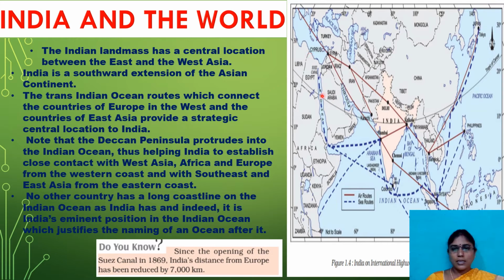No other country has as long a coastline in the Indian Ocean as India has, and indeed it is India's dominant position in the Indian Ocean which justifies the naming of an ocean after it. Because of our country, this ocean is named the Indian Ocean. These are the sea routes and these are the air routes. These sea routes are especially very helpful to us for trading purposes, children.